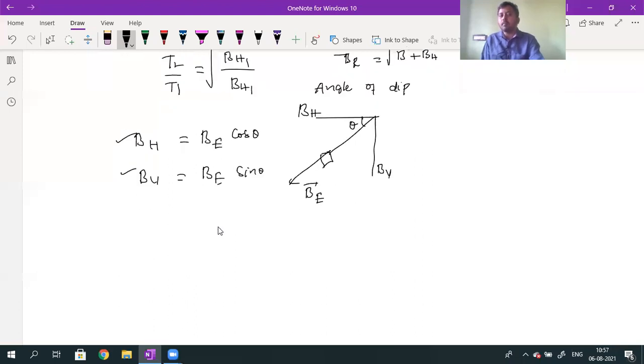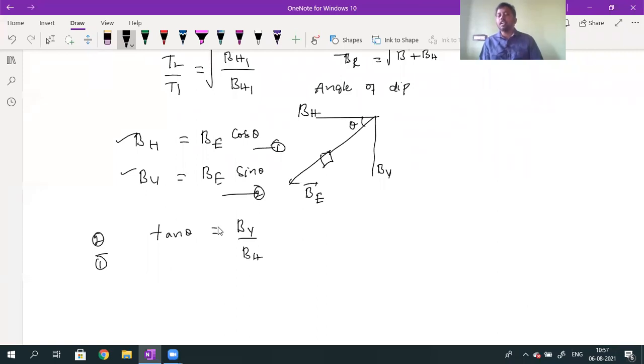When you know the horizontal component and vertical component, if you want to calculate the angle, divide equation 2 by equation 1. That gives sin theta by cos theta, which is tan theta. Tan theta will be equal to BV divided by BH. The magnetic field has two components: BV, the vertical component, and the horizontal component. Regarding this, you will come to know in further classes.